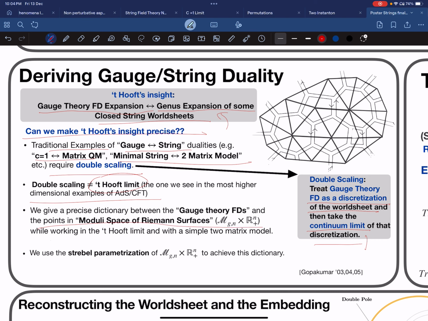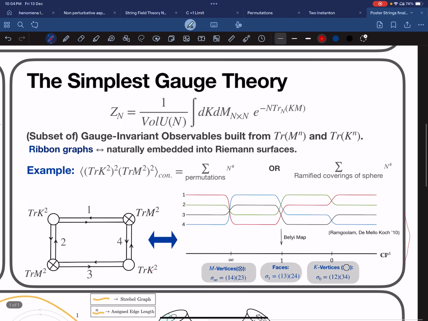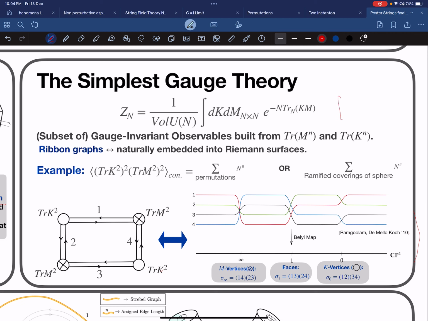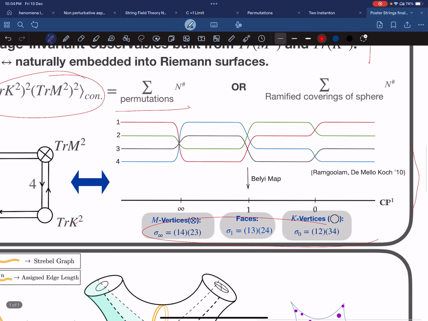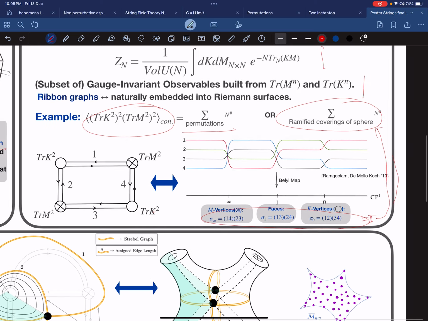We give a precise dictionary between the gauge theory Feynman diagrams and the points on the moduli space of Riemann surfaces while working in the 't Hooft limit, with this simple example of the two matrix model, and we make use of Strebel parametrization to achieve that. So we work with this simple matrix model, these simple observables, and any general correlator can be written as a sum over three permutations satisfying that their product is identity. And this enables an equivalent description in terms of a sum over ramified coverings of the sphere.